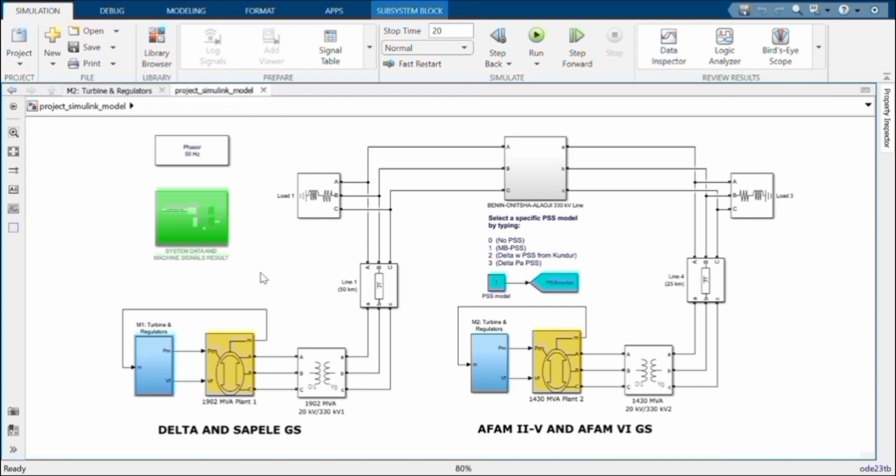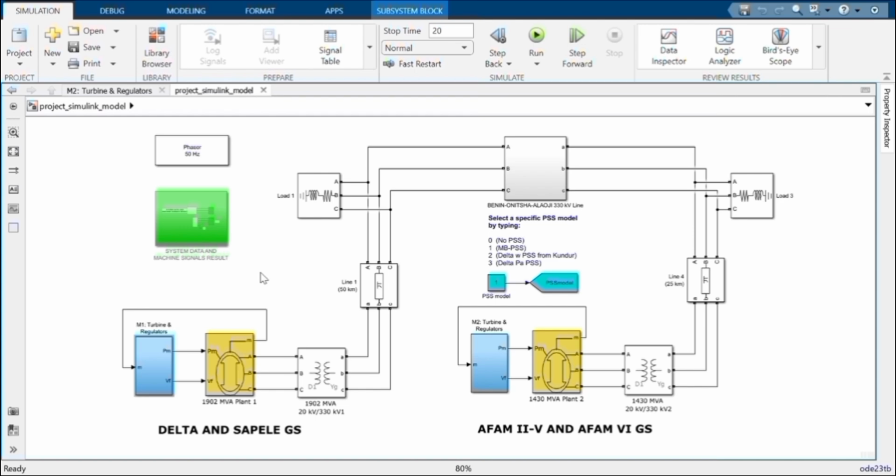This particular model explains that, in the sense that it assesses a particular section of the grid, the Benin bus, which has the ability to collapse the entire national grid if a fault should happen to it, especially a fault as severe as a three-phase fault. What we try to do is assess that particular section of the grid,